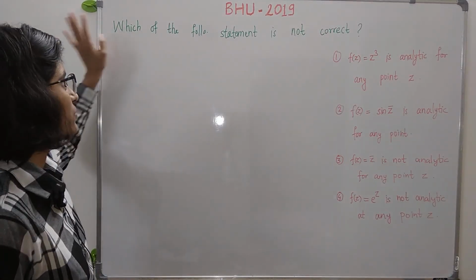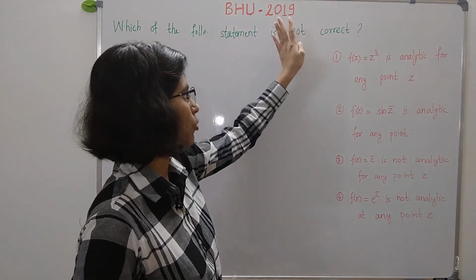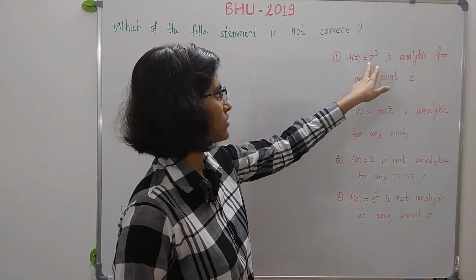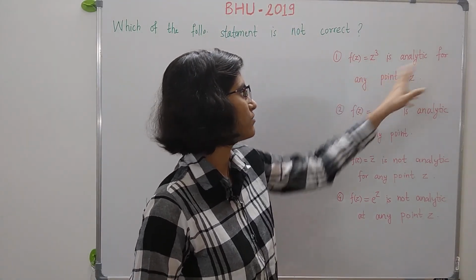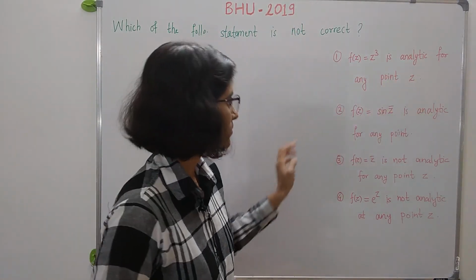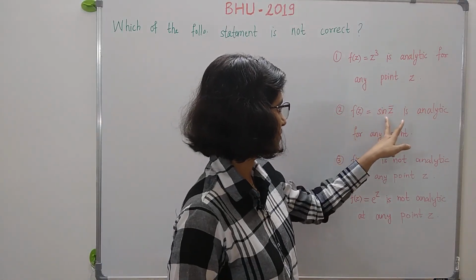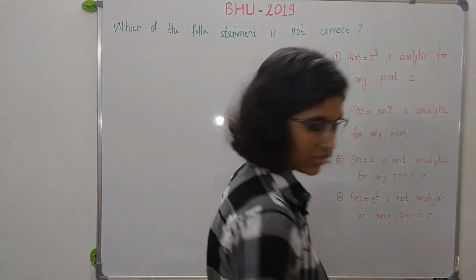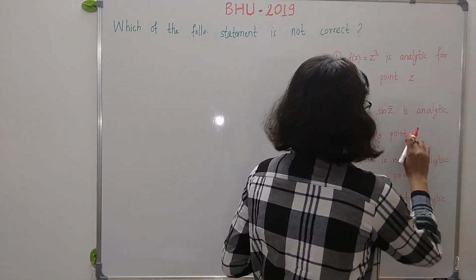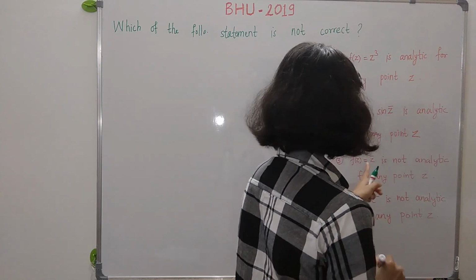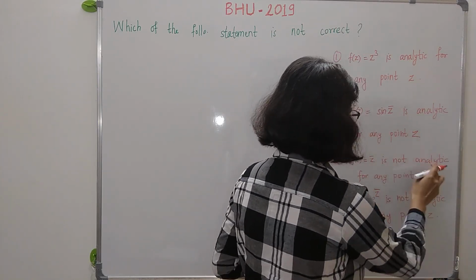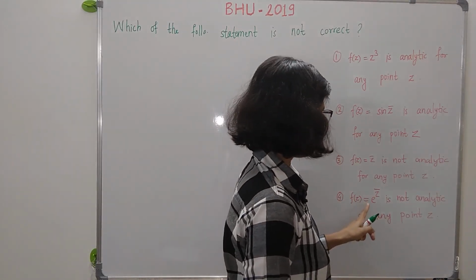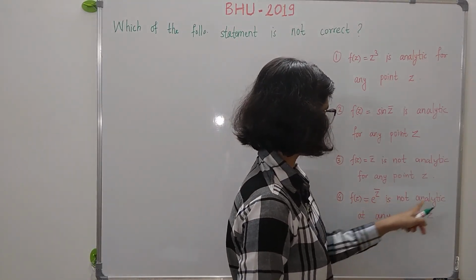The question is, which one of the following options is not correct? The first option is f of z is equal to z cube is analytic for any point z. The second is f of z is equal to sin z bar is analytic for any point z. The third option is f of z is equal to z bar is not analytic for any point z. And the fourth option is f of z is equal to e raised to z bar is not analytic at any point z.